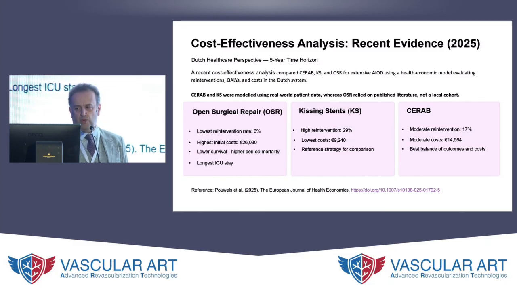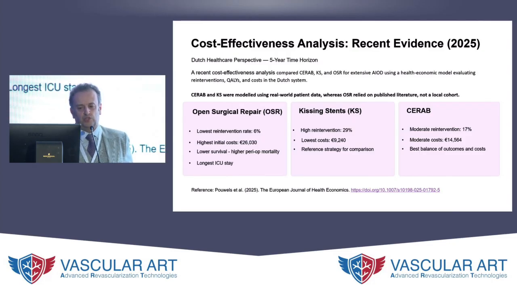But this is the real big question behind what we all have to think about when we practice: the cost effectiveness. And this study, that was published this year as well, from a Dutch healthcare perspective, is looking at a 5-year time horizon. They had real world data for CERAB and kissing stents, but for open surgery they used the published literature to do the extrapolations and estimations.